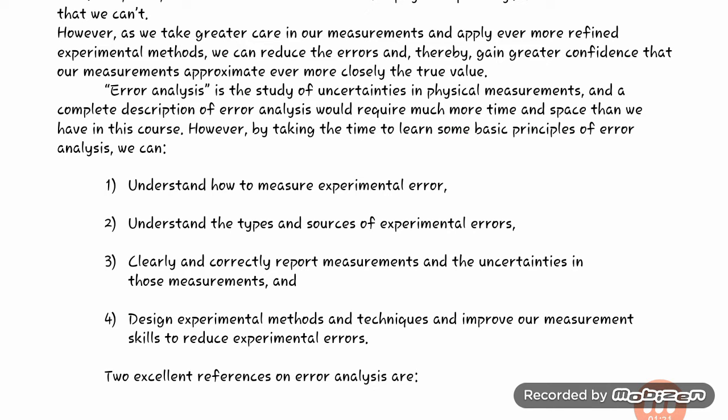As we all know, we do the experiment and calculate the measurement in a very accurate manner, but there are certain errors which can affect the true value. So we can minimize those errors, and we can confidently say that the measurement is very close to the true value.